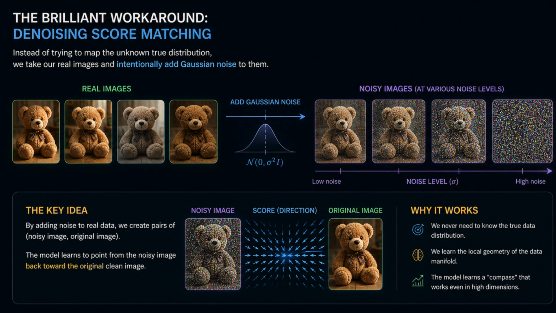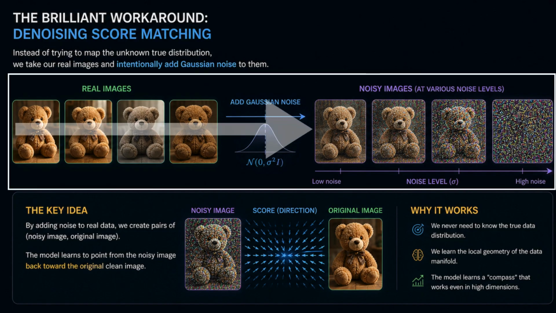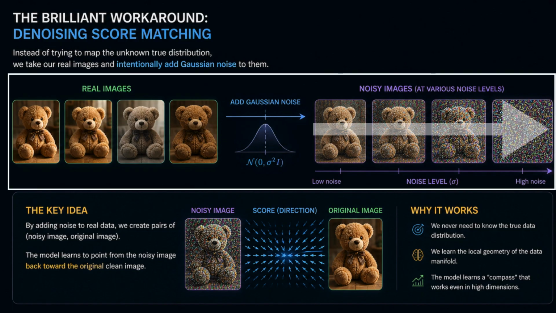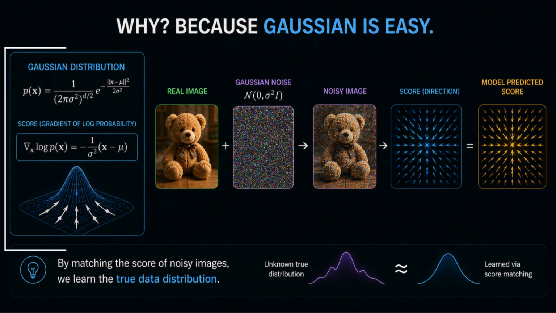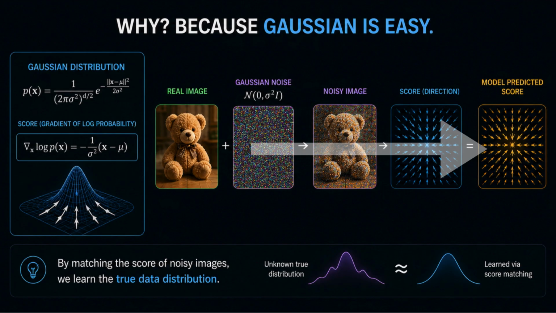The brilliant workaround for this is called denoising score matching. Instead of trying to map the unknown, we take our real images and intentionally add Gaussian noise to them. Why? Because the math for a Gaussian distribution is incredibly easy to compute. By optimizing our model to match the score of this intentionally noisy data, it acts as a perfect proxy for learning the true data distribution.